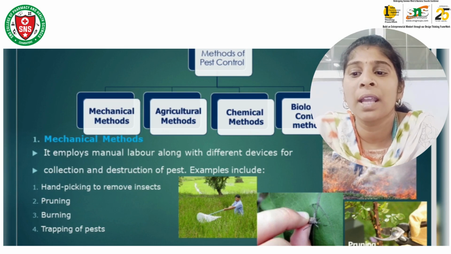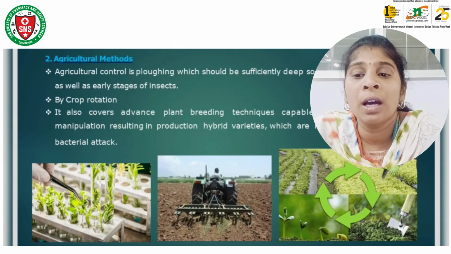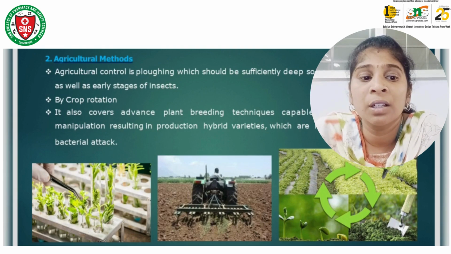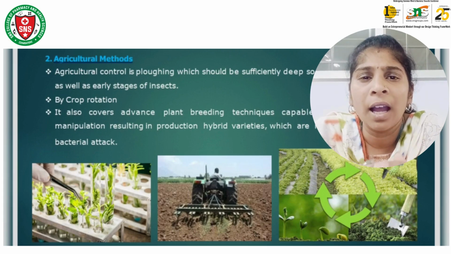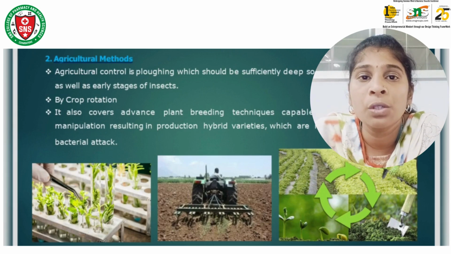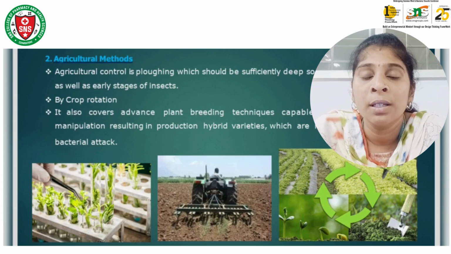What is hand picking? Hand picking is when the affected parts of the plants are removed with our own hands. Pruning is done with a device known as a pruner; we cut down the affected parts. And burning: the affected plant will be burnt safely without affecting the other plants, without the pest.